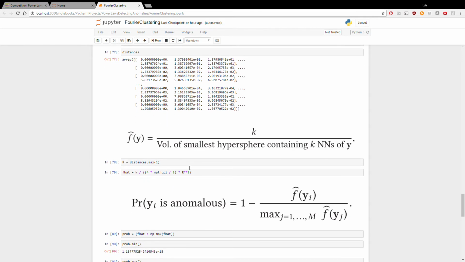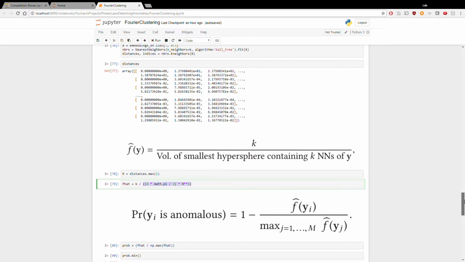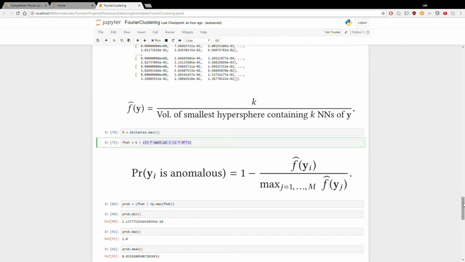But that function, you might remember this. This is the volume of the sphere. So we find the distances from the k-nearest neighbors. Here we have each point, and the distance to itself, of course, is 0, and then it goes up to its kth neighbor, and that's the distance. This is the distance to its kth neighbor. And then we find the smallest hypersphere that would contain all those points, and that's our f hat. But f hat is just a prediction of whether the density of these k-nearest neighbors is close or far.